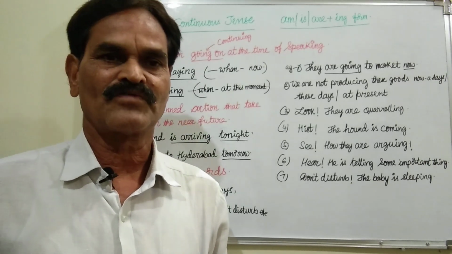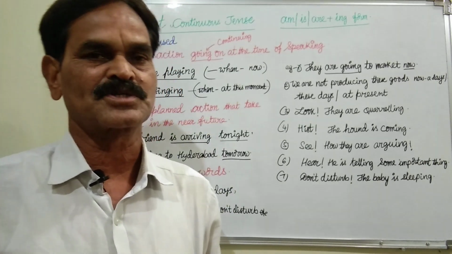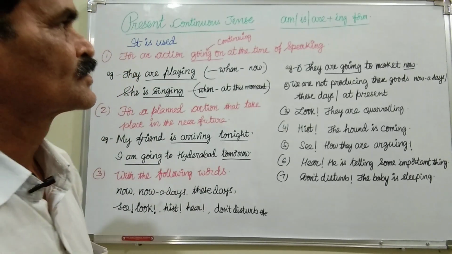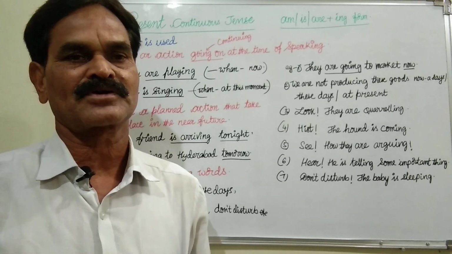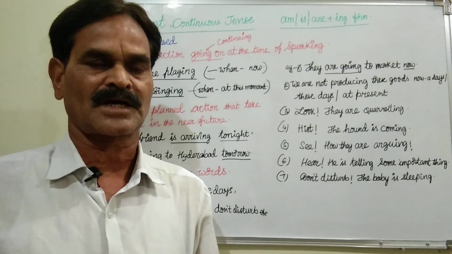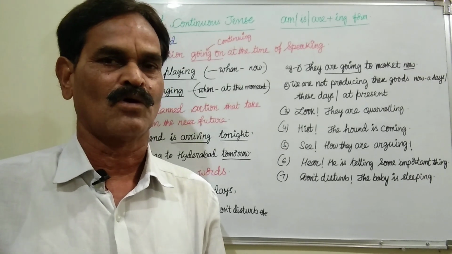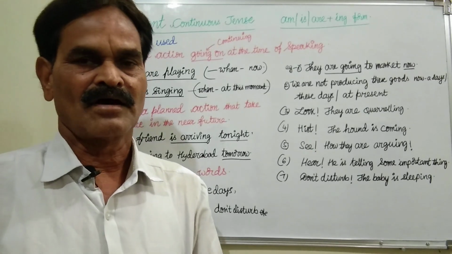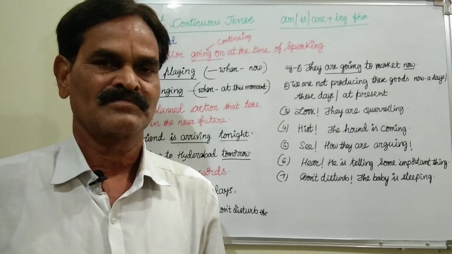The ing form of a verb is called the present participle, that is V4. So a V4, the ing form of a verb or present participle, cannot become a verb alone. It is always helped by a be form.